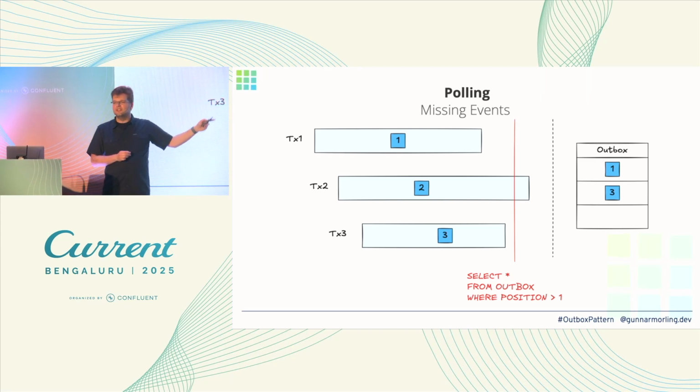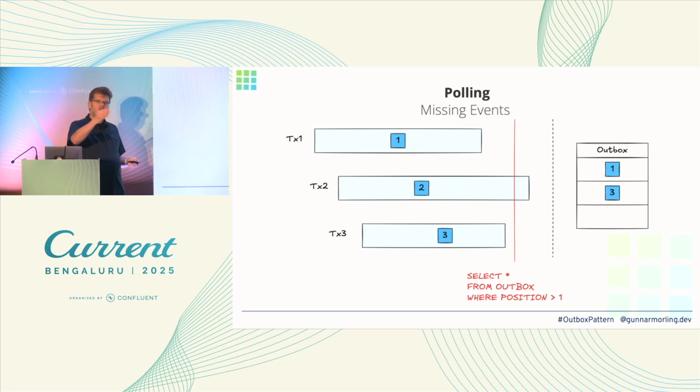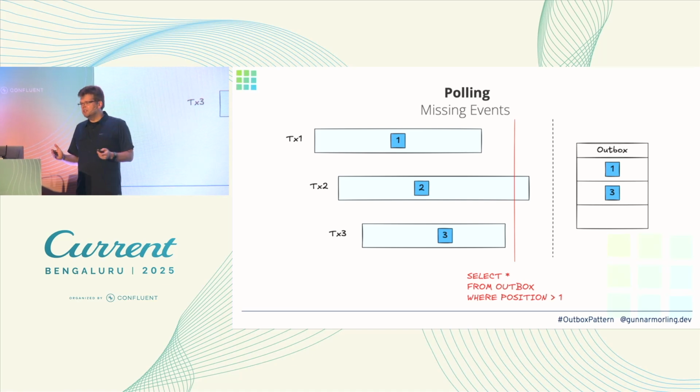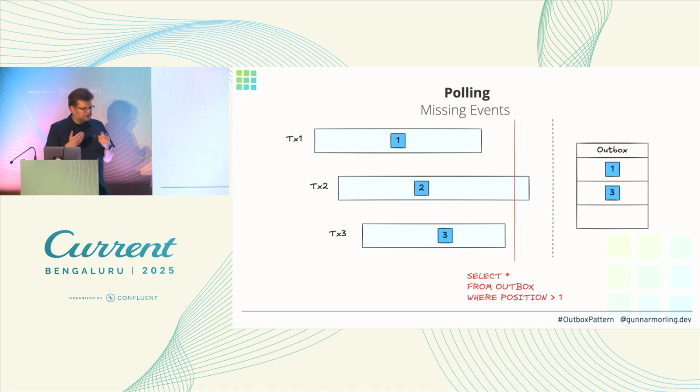So you can detect the situation, but it also means if you have long-running transactions, they would kind of block all the subsequent IDs.